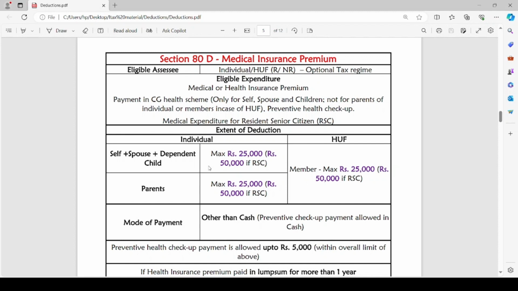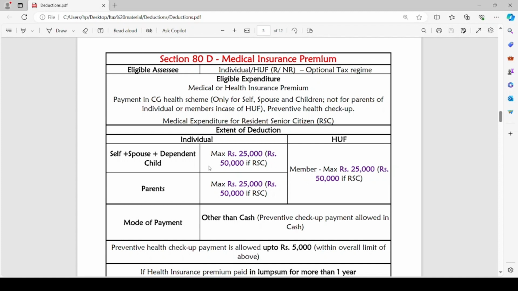In case of parents of assessee, he has paid medical insurance premium. In such a case, the maximum deduction that can be claimed is rupees 25,000. If any of the parents is a resident senior citizen, the maximum deduction claimed could be rupees 50,000. In case of HUF, the extent of deduction is a maximum of rupees 25,000 for members and rupees 50,000 if any of them is a resident senior citizen.